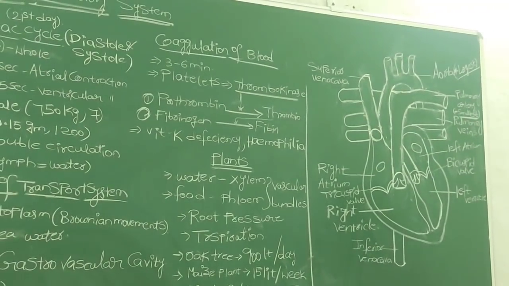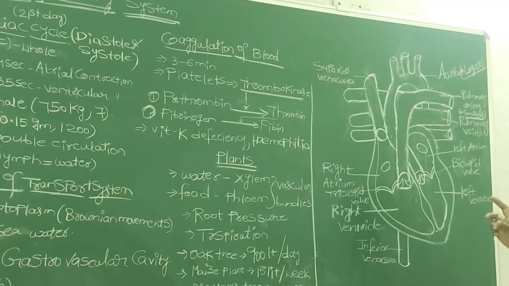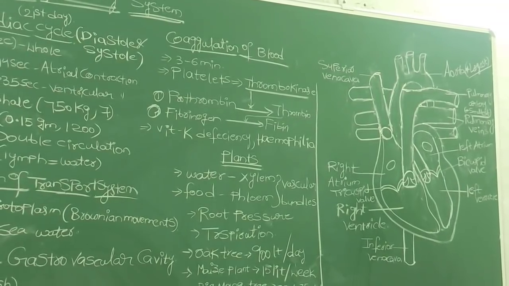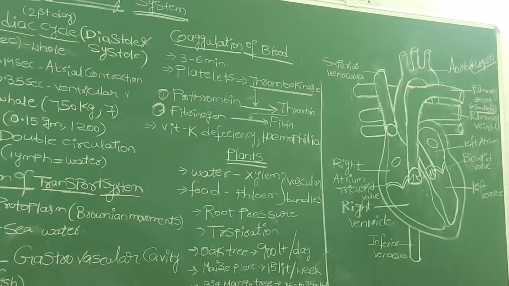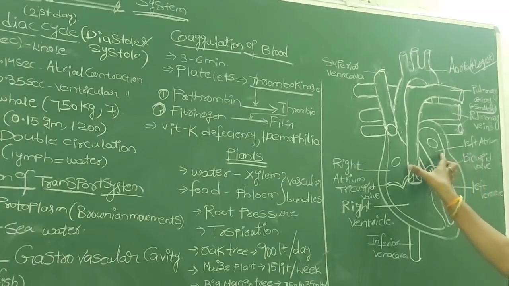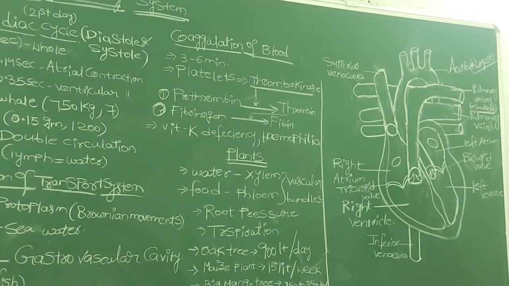The heart is mainly divided into 4 chambers. The upper 2 chambers we call atria or auricles, and the lower 2 chambers we call ventricles. So here, 4 chambers: 2 on the right side, the right upper chamber and right lower chamber, and in the same way the left upper chamber and left lower chamber.